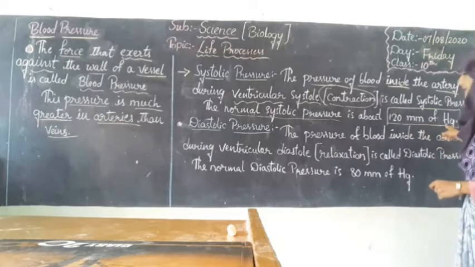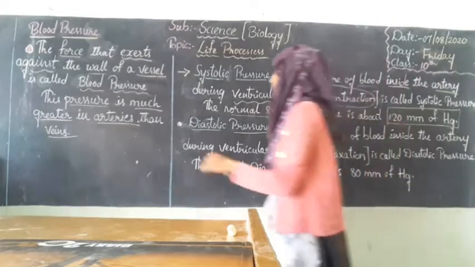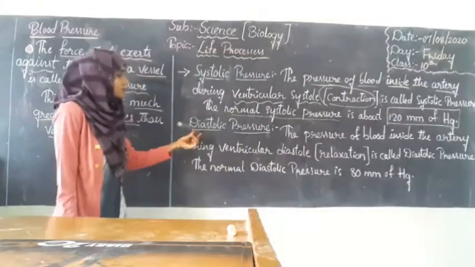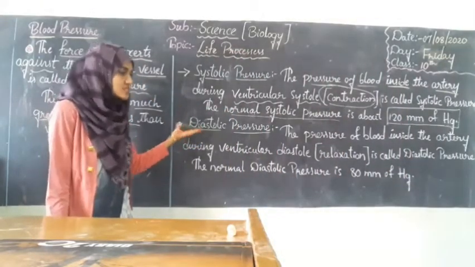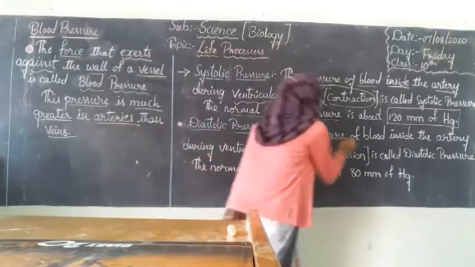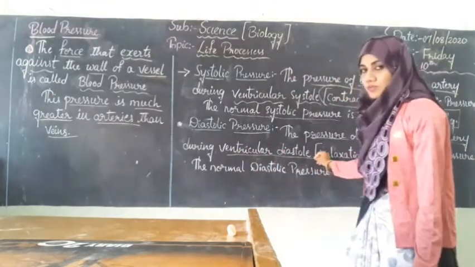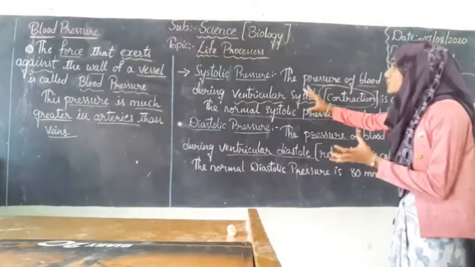millimeter of Hg, Hg in the sense mercury. Alright students, now coming to this diastolic pressure. What is this diastolic pressure? The pressure of the blood inside the artery during ventricular diastole. Alright, so both are the same.